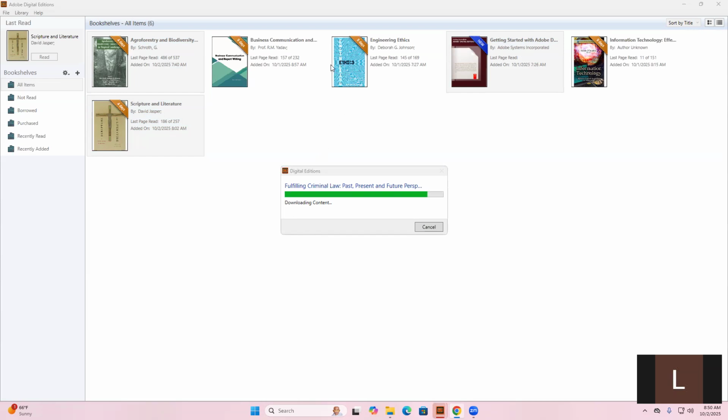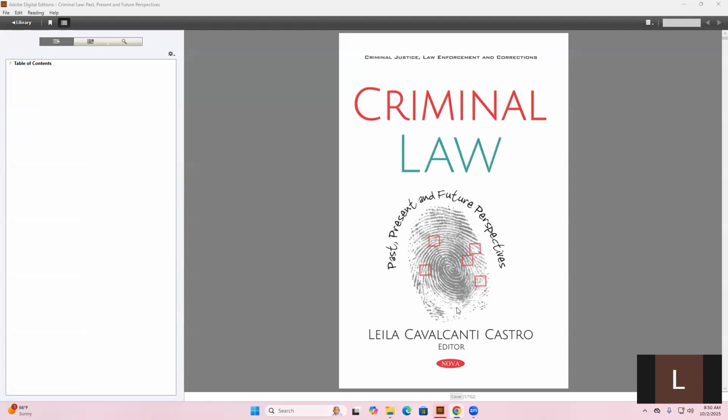The book is there. It's going to be added to the other books which I have, and their days are also counting. So you'll be able to access this book when you are offline, and then after the number of days you requested or borrowed it for, it will expire, and then it will freeze. You will not be able to open it. You'll need to go back online and download it.